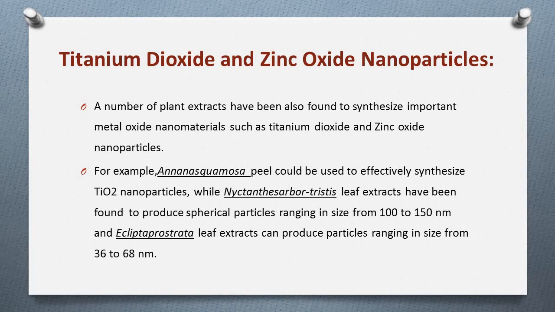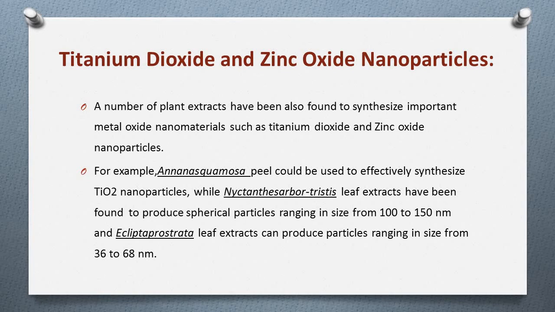Next nanoparticles are titanium dioxide and zinc oxide nanoparticles. A number of plant extracts have also been found to synthesize important metal oxide nanomaterials such as titanium dioxide and zinc oxide nanoparticles.